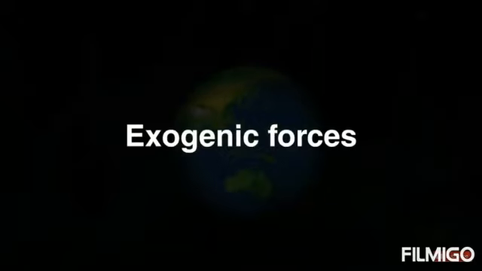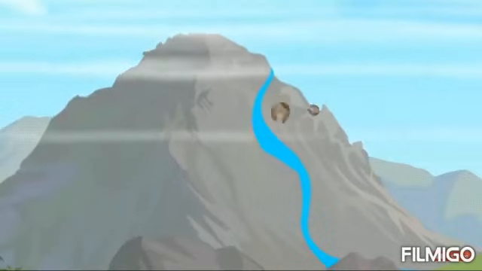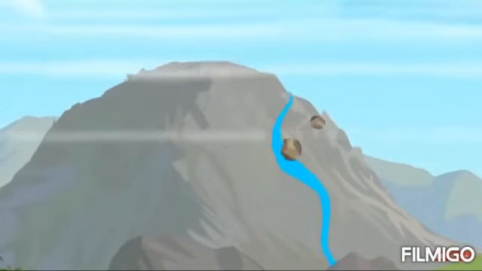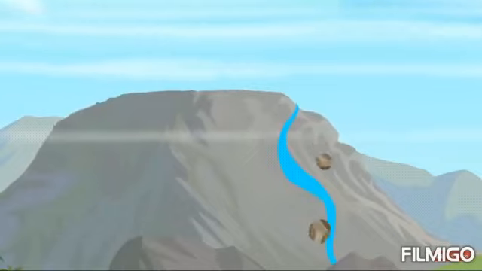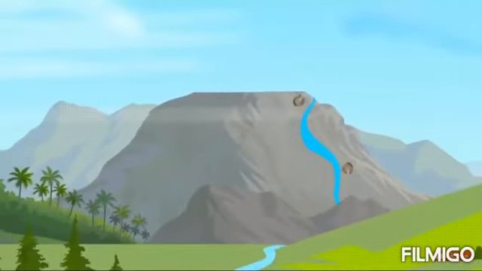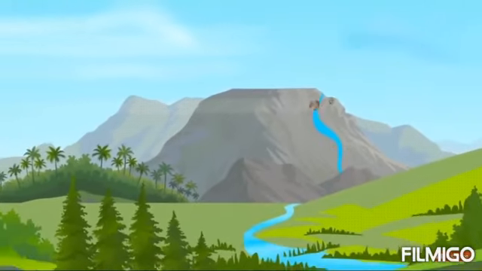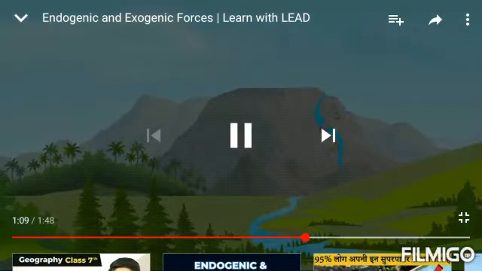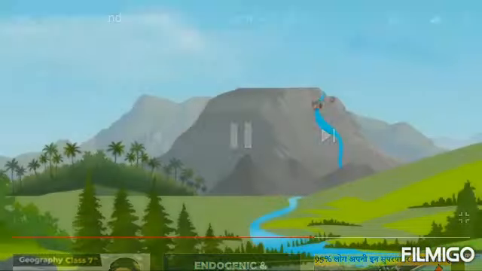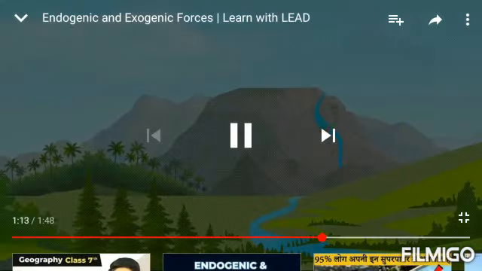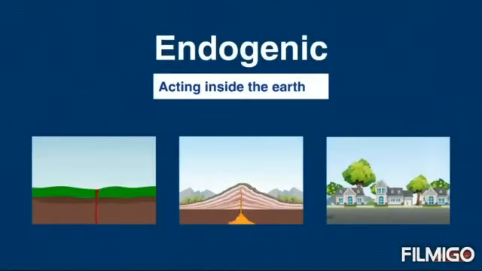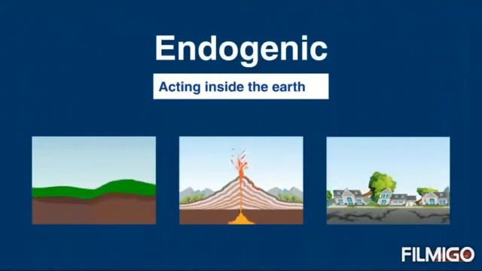Exogenic forces include the different types of weathering, erosion, and denudation, where you will see the movement of water, meaning rivers, the movement of air, and the movement of glaciers. These movements result in new structures which are formed on the earth.